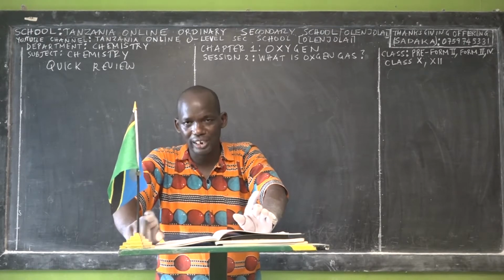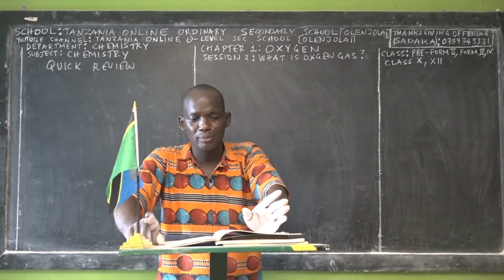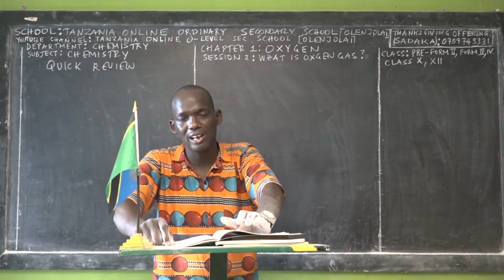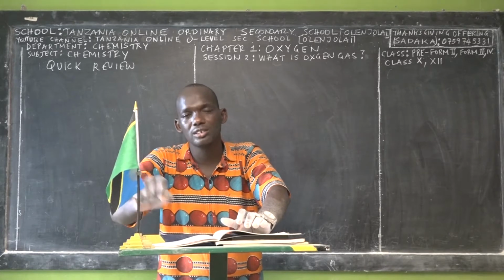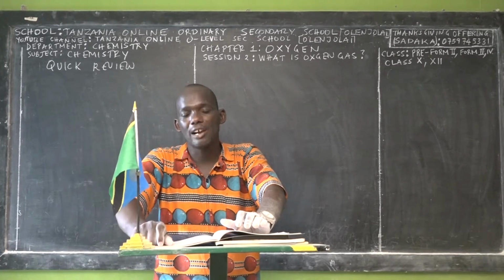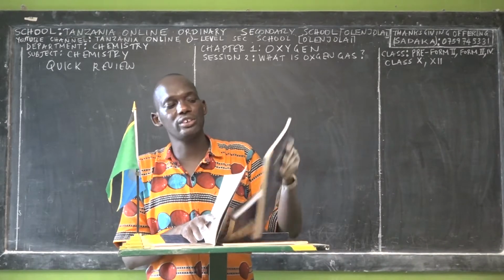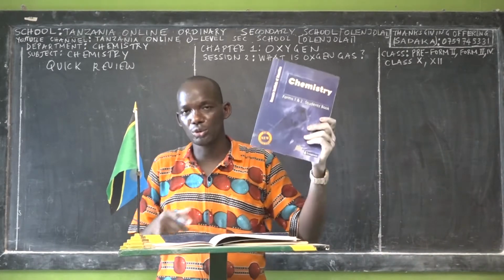And some of the terms, when I feel from my heart, I can pronounce them, I can define them in Swahili language. So you should have your pencil in order to write down definitions of some terms. Should have your ruler, should have the book. But beside you, I recommend you should have at least one reference book for chemistry.